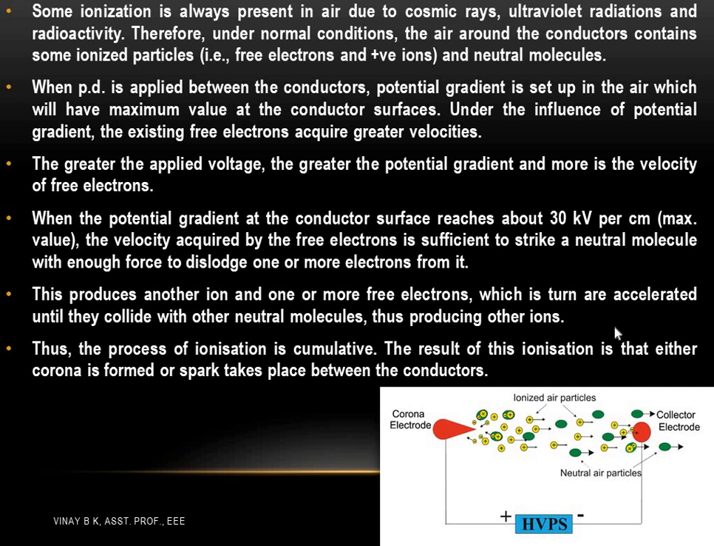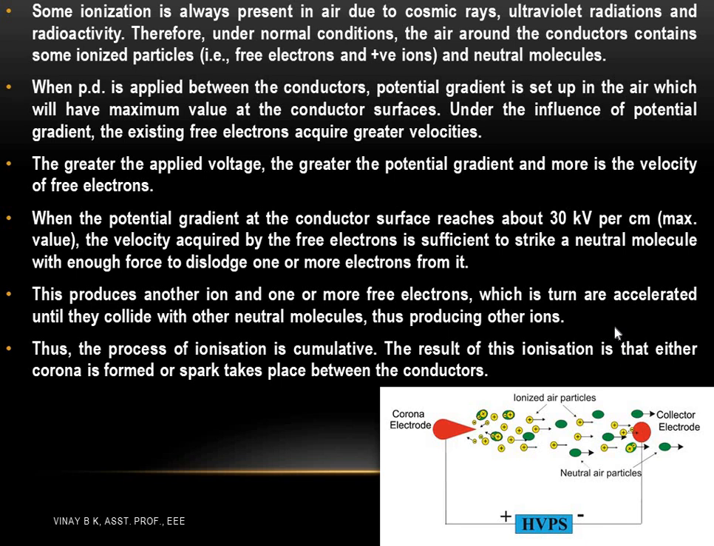Corona is produced between two conductors in free air, also in free space. In normal conditions, some ionization is always present in the air due to cosmic rays or UV radiations, also called radioactivity. Therefore, under normal conditions, the air around the conductors contains some ionized particles. Ionized particles consist of free electrons, positive ions, as well as neutral molecules.